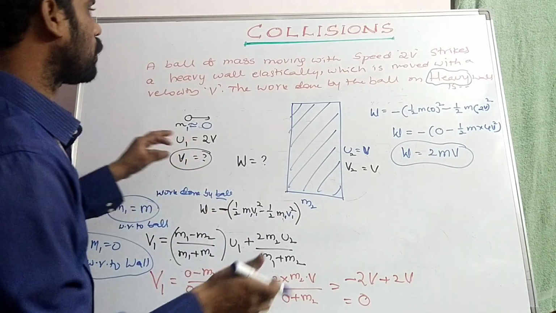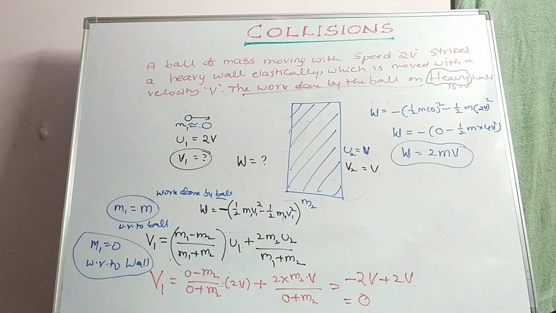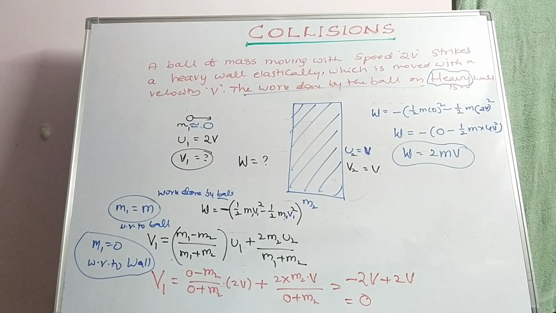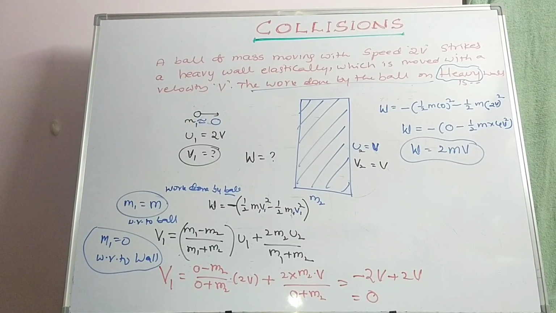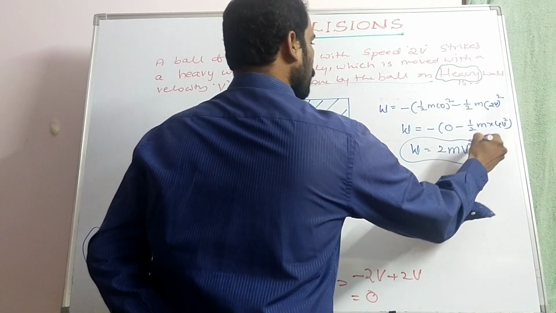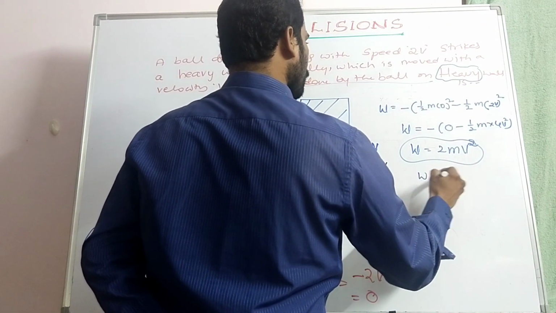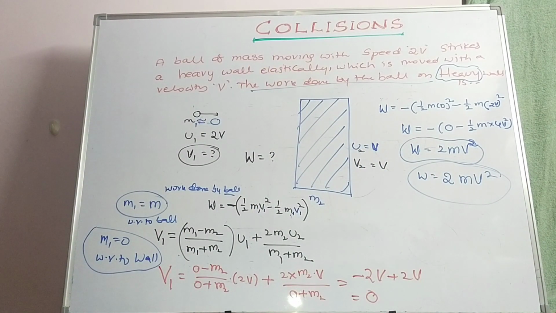But here it is asked about only the work done by the ball. So m1 equal to m, you have to take in the second case. So W is equal to 2mv square. W is equal to 2mv square will be the answer.